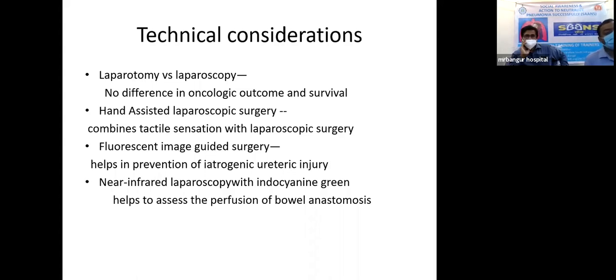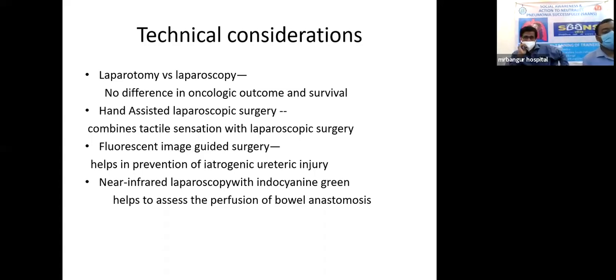As far as oncologic outcome and survival of the patient are concerned, many studies have found that laparotomy versus laparoscopy doesn't make much difference, though morbidity is sometimes a little decreased with laparoscopy. But some surgeons feel that tactile sensation plays a vital role, and in those cases they prefer hand-assisted laparoscopic surgery, where along with laparoscopic surgery they also open up the abdomen and do the dissection with the hand and take out the mass, when the surgery is very difficult to carry out laparoscopically.